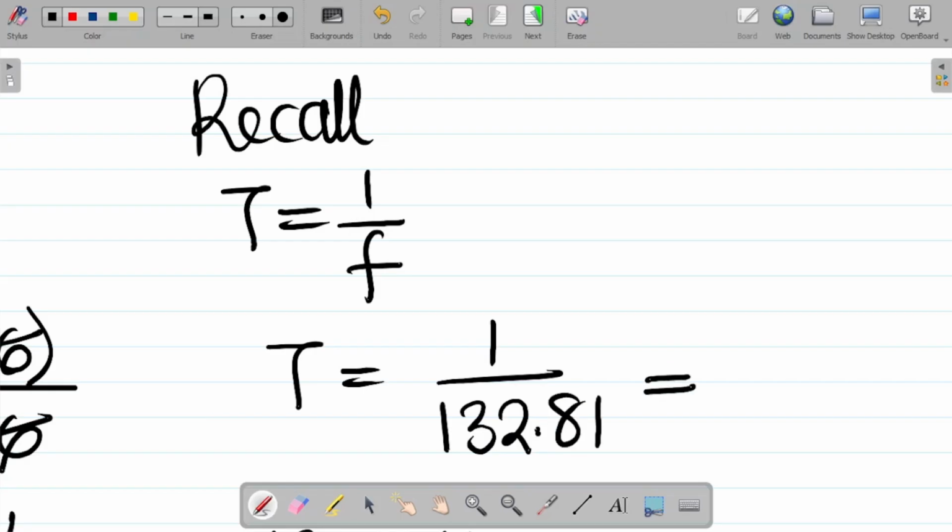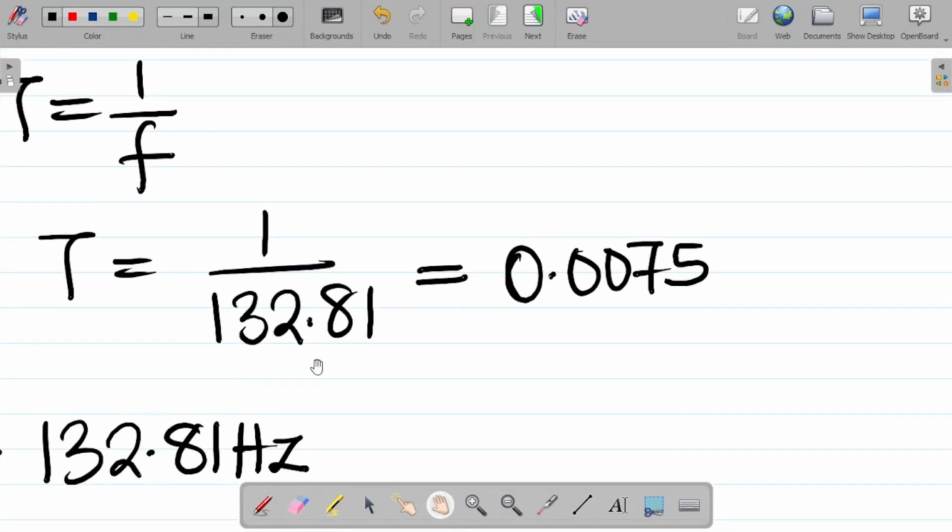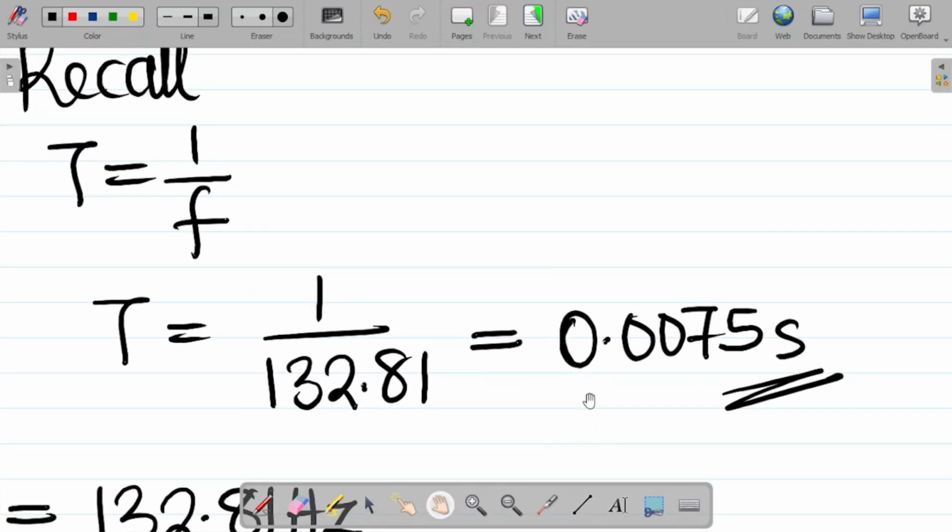And if I punch this, I'll have 1 divided by 132.81, and that's about 0.0075 in seconds. So basically, this becomes the period of vibration of the wave velocity. All right, so this is how we work on this.